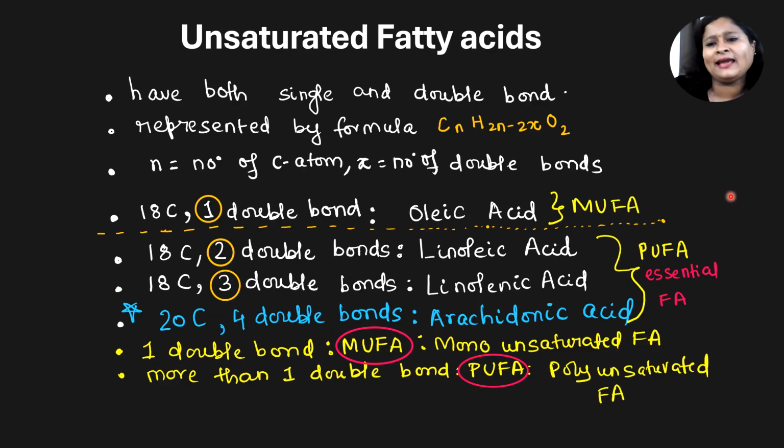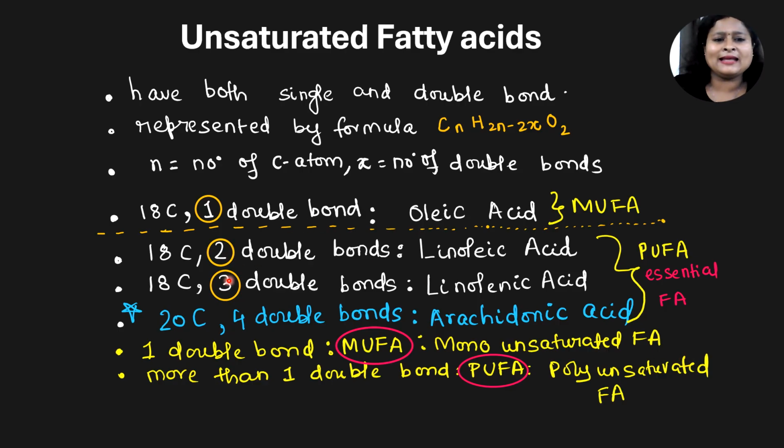Now, one more thing: the molecules which have only one double bond, we call monounsaturated fatty acids. If it has more than one double bond, then we call it polyunsaturated fatty acid. These polyunsaturated fatty acids are essential fatty acids. That means the body cannot produce them and you have to obtain them through diet.